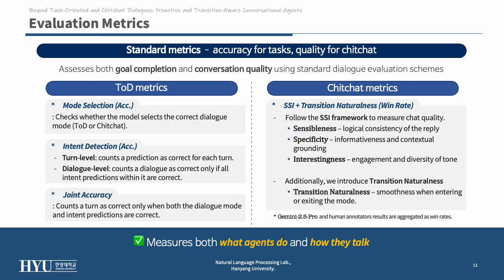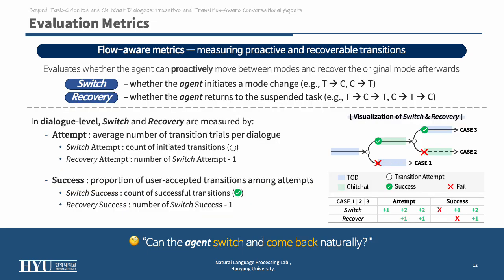For evaluation, we measure both what the agent does and how it talks. TOD metrics cover mode selection, intent detection, and joint accuracy, checking if the model identifies the right mode and task. Chitchat metrics follow the SSI framework: sensibleness, specificity, and interestingness, plus our new measure, transition naturalness, which checks how smooth mode changes are. Beyond that, we propose flow-aware metrics: switch and recovery. Switch measures whether the agent initiates a mode change, and recovery checks if it returns to the previous task naturally. In short, can the agent switch and come back smoothly?